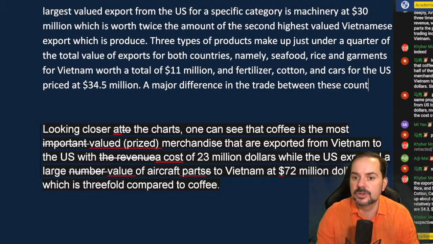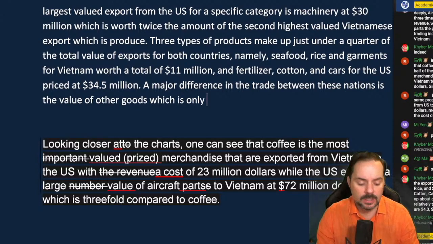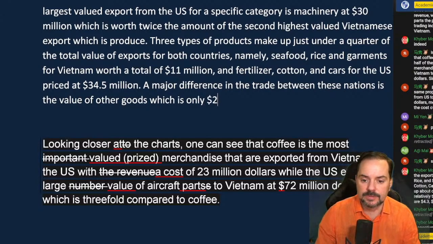Did I use countries or nations before? I did use countries, so I'm going to use nations. So a major difference in the trade between these nations is the value of other goods, which is only $2 million for Vietnam.